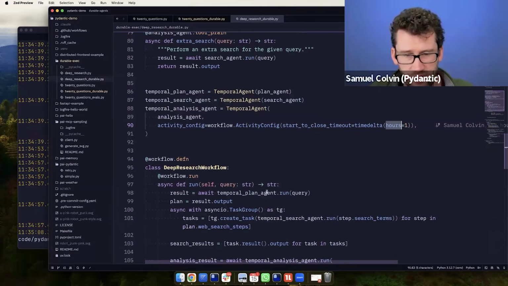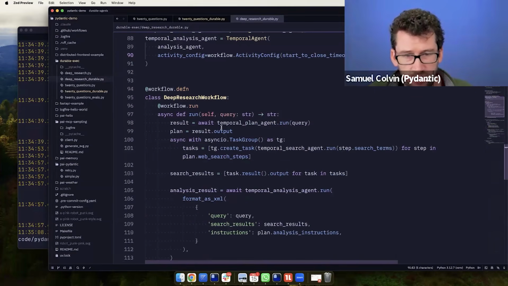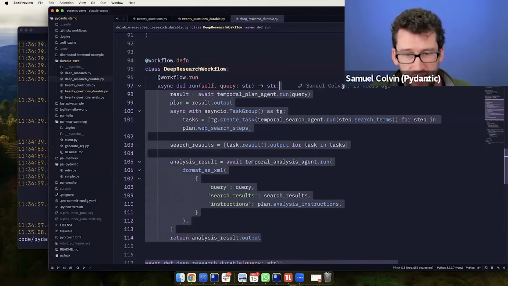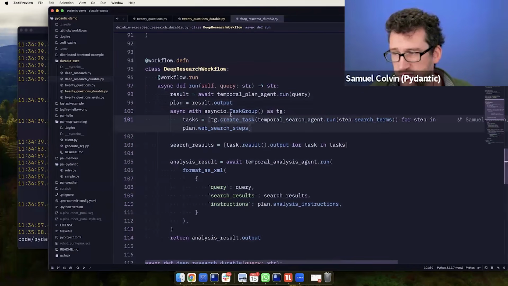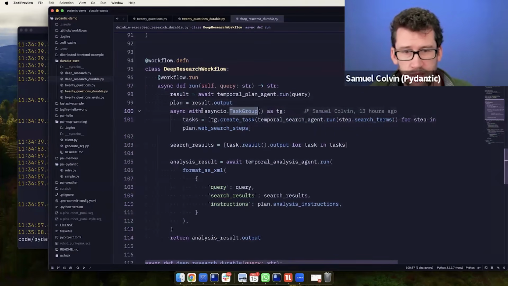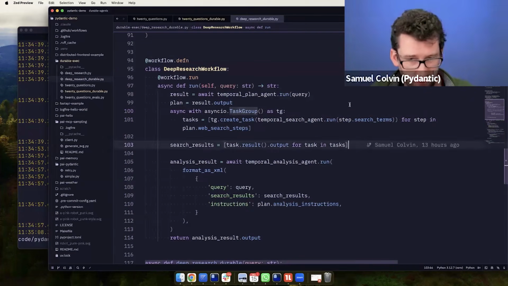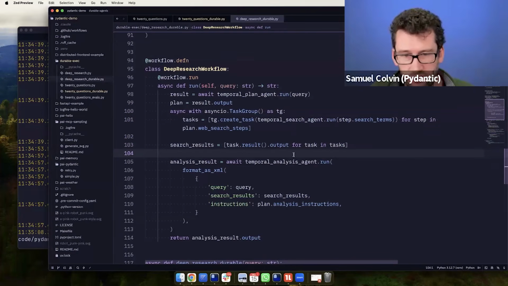So I just gave it an hour, so it's not going to fail. And then for me, the most powerful bit is everything here inside my workflow looks exactly the same. I don't have to do any crazy stuff to do parallelism. I just use task group exactly the same. I could use asyncio gather. It's all just imperative Python code as you would be used to.